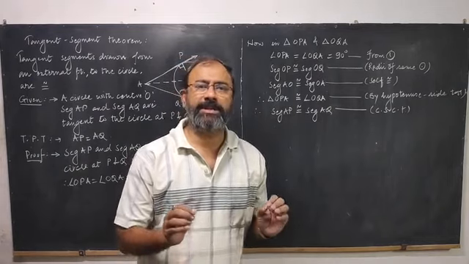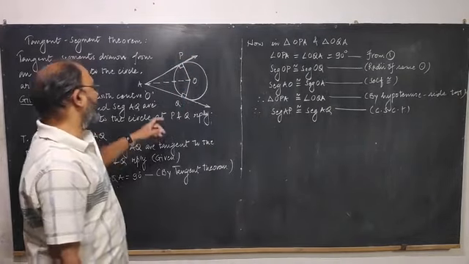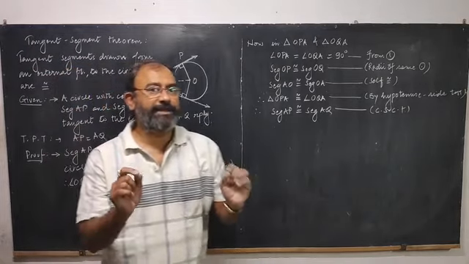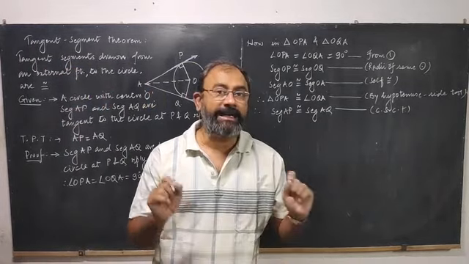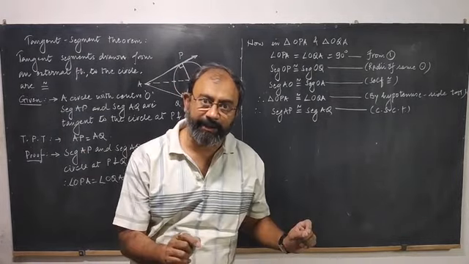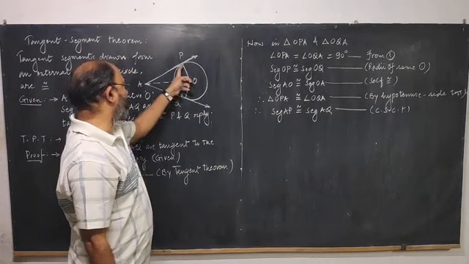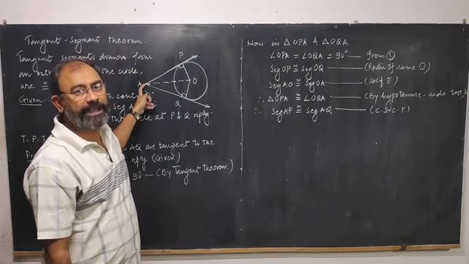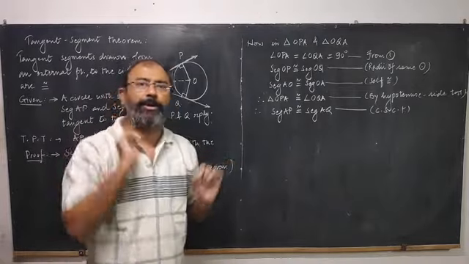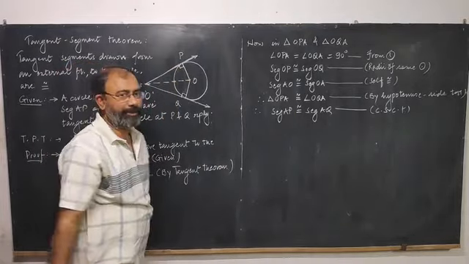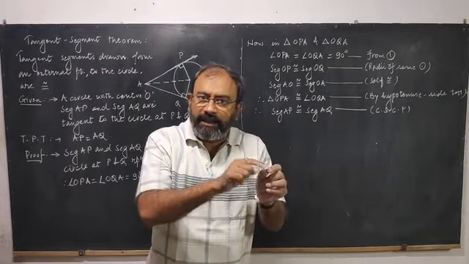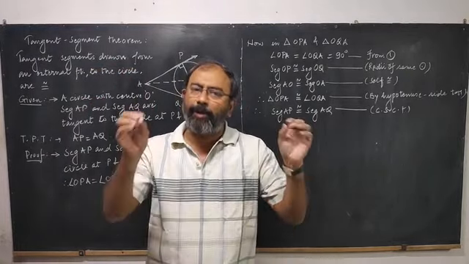The statement of the theorem says that tangent segments... there is a difference between tangent and tangent segment. Tangent is a line. Tangent segment means from the point of contact to the point from wherever the two tangents are drawn. So this is a tangent segment. Okay, this is another tangent segment. The theorem says that the lengths of these two tangent segments are always equal.